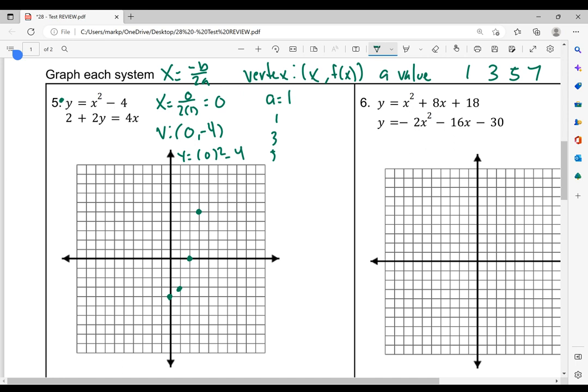So on the other side, we do the same thing. So left 1, then up 1. Left 1 from that new point, then up 3. Left 1, and then up 5. And then I'm going to connect these dots and make the best graph I can. And now we'll do the linear line next.